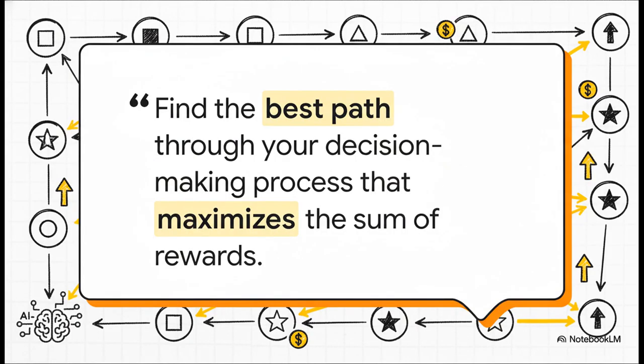I love this quote from David Silver, a pioneer in this field. He said, "The entire game is to find the best path through your decision-making process that maximizes the sum of rewards." And that's the absolute key takeaway. This whole framework, states, actions, rewards, it takes a messy, complex problem and turns it into a solvable map. A map where an AI can actually, mathematically find the very best way forward.